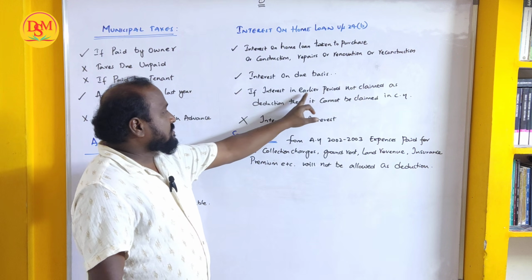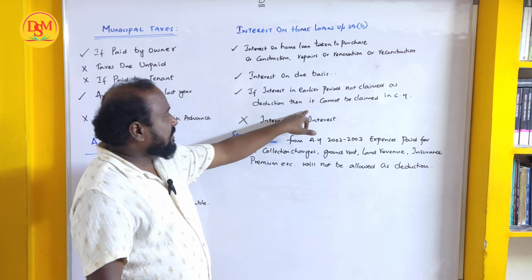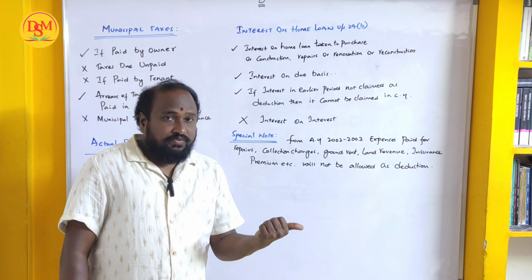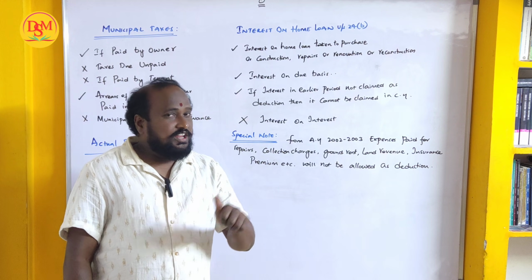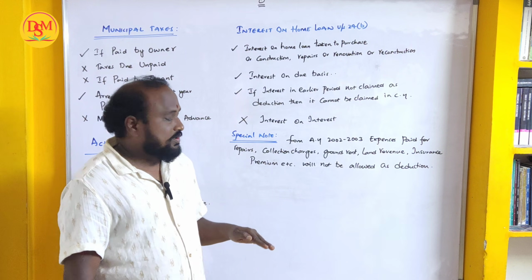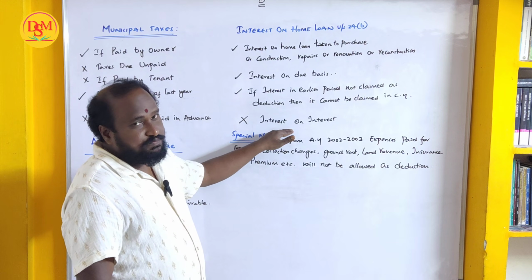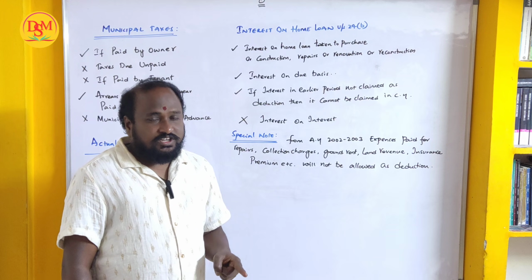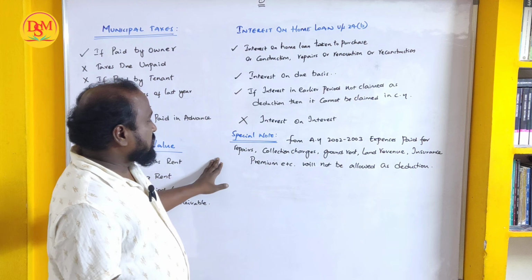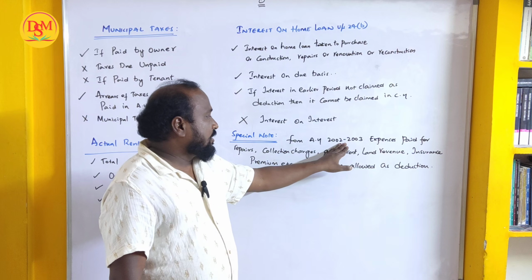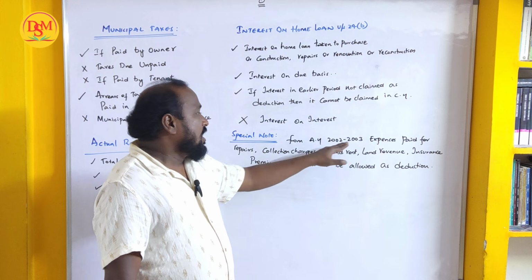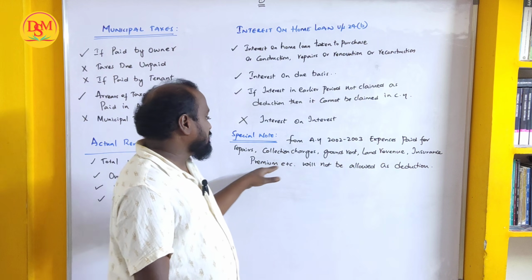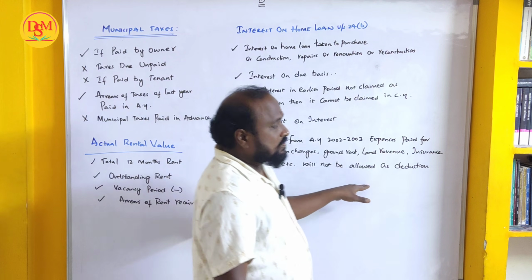If interest of an earlier period was not claimed as a deduction, then it cannot be claimed in the current year. So if he failed to claim it last year, he is not eligible to claim that same amount in the present year. Interest on interest means penal interest; if interest is charged on unpaid interest, that should not be taken as a deduction. Special note: from assessment year 2002-2003, expenses paid for repairs, collection charges, ground rent, land revenue, insurance premium, etc. will not be allowed as a deduction.